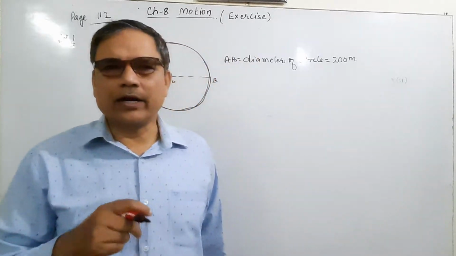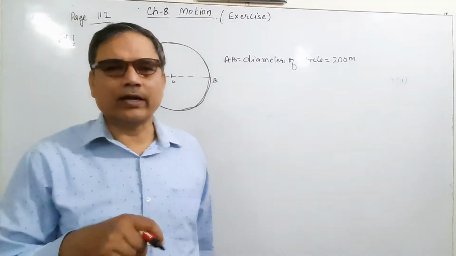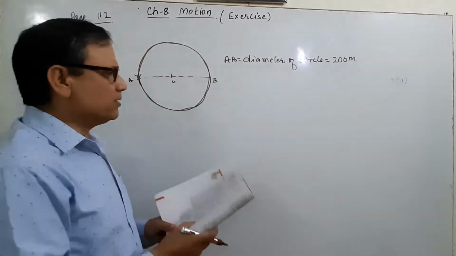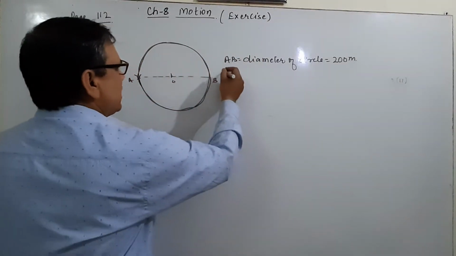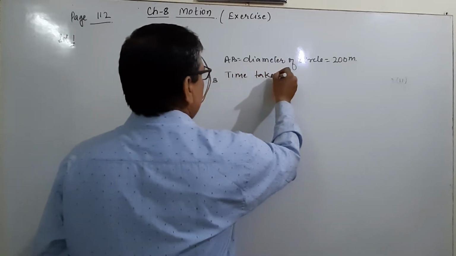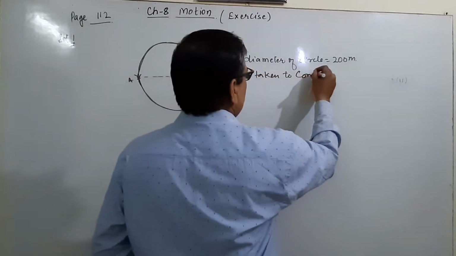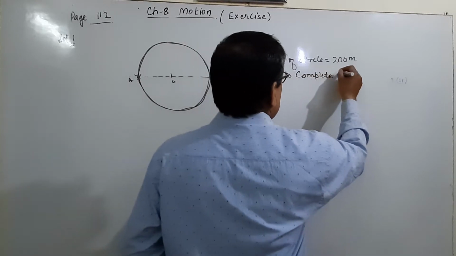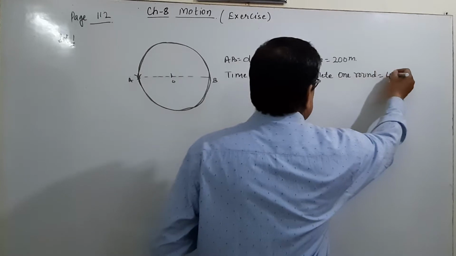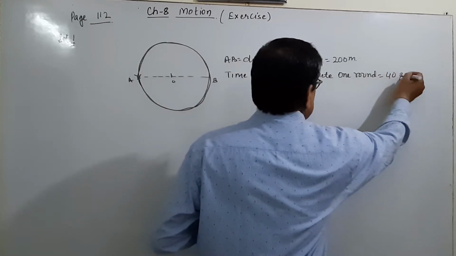And I already told you how we can calculate the distance or displacement. Time taken to complete one round is equal to 40 seconds.